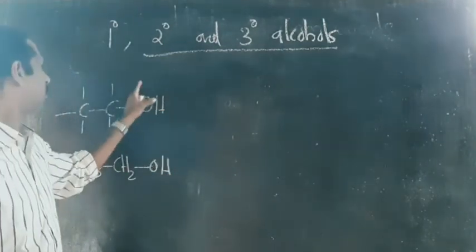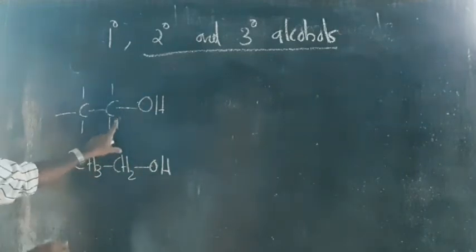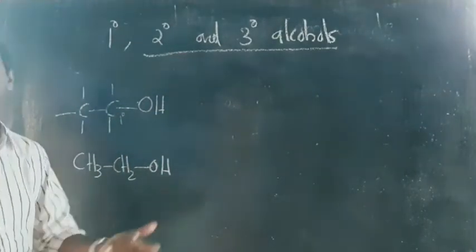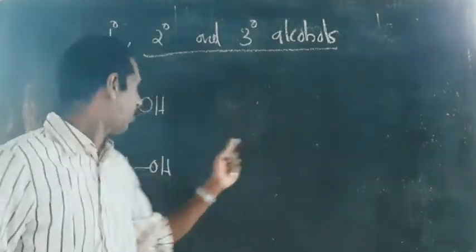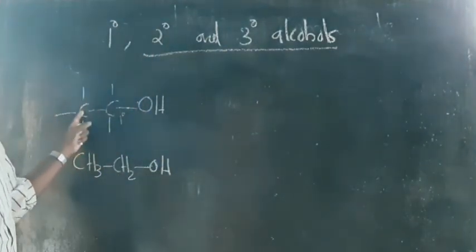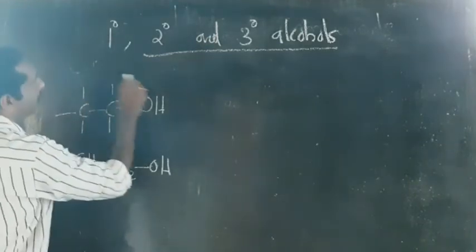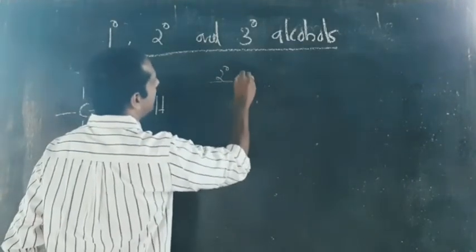In primary alcohol, the OH group is attached to a primary carbon. This is a primary carbon. What do you mean by primary carbon? The carbon which is joined with only one other carbon. And this is what is primary alcohol. Now we are discussing the secondary alcohol.